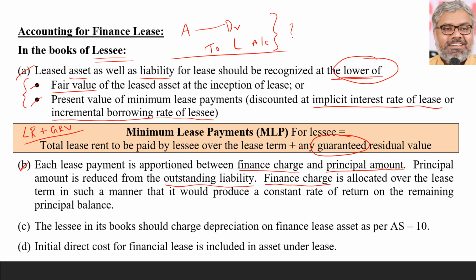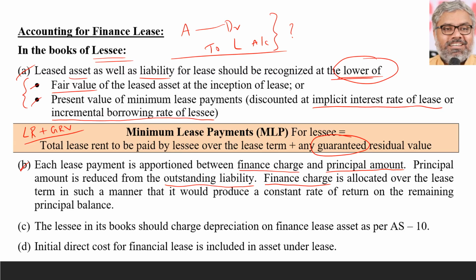Calculation of minimum lease payments will include total lease rentals plus guaranteed residual value. Then that has to be discounted. Then that has to be compared with fair value of the leased asset. Then whichever is lower should be recognized as asset and liability. Then the accounting will come.